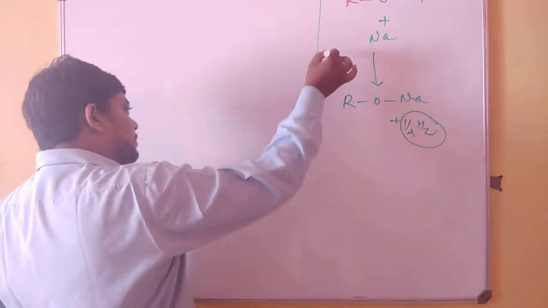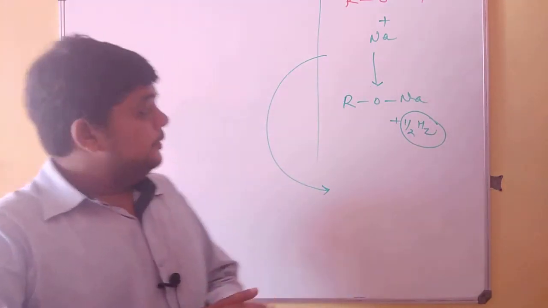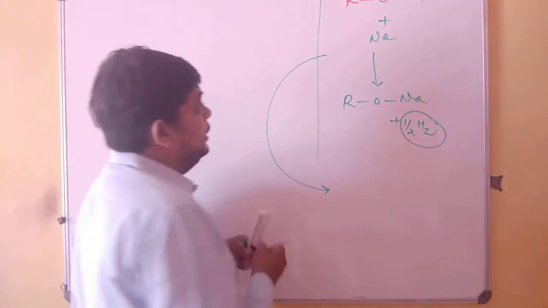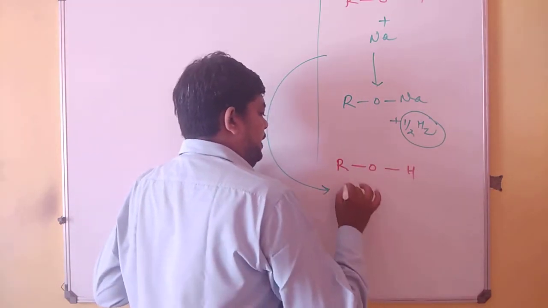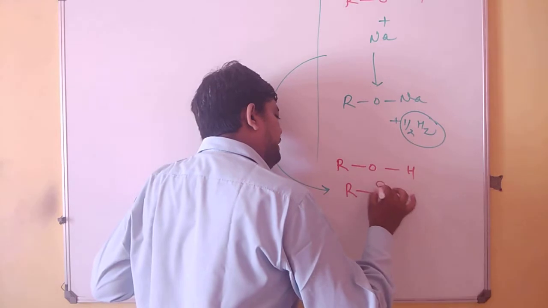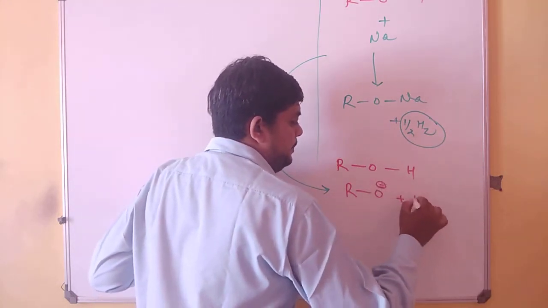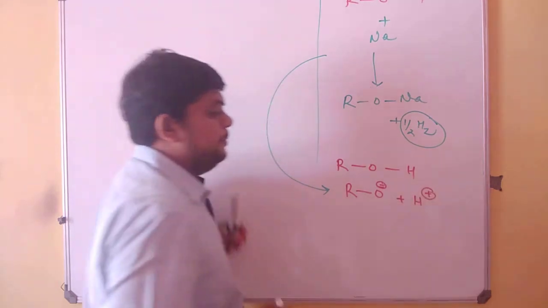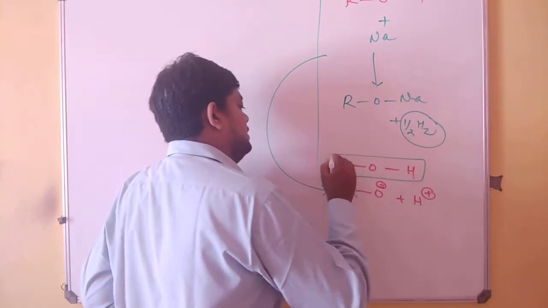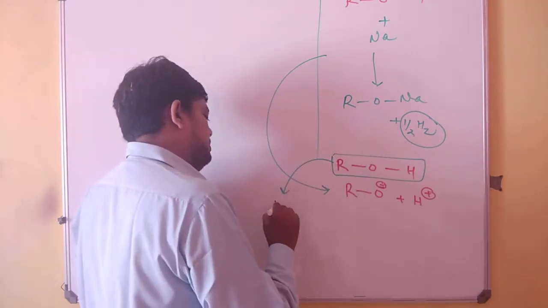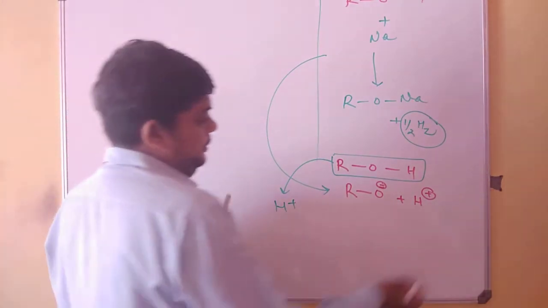But if you go into the mechanism of this reaction, how this reaction occurred, then you will come to know that when I have this ROH, it will always break as RO minus and H plus. So see, when a compound or substance delivers out H plus, we might coin it as acidic nature. So this was the reason.